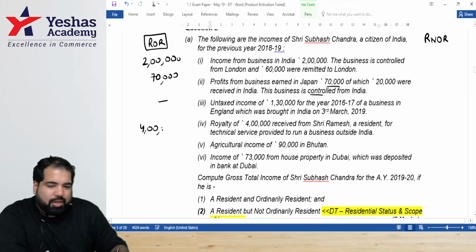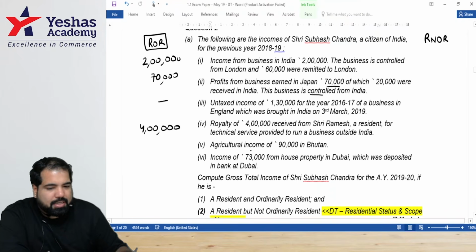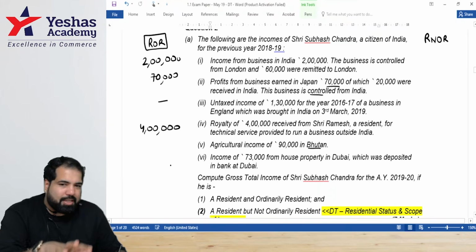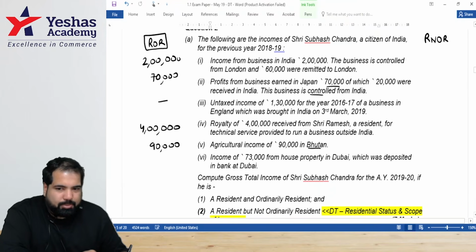Full amount, guys. ROR, that's why, guys, it's very easy. Next, agriculture income. Yes, will it be taxed? Only because it's in Bhutan. If it was in India, then it would be exempt. We've not done that chapter, but the exemption is under section 10(1). So how many thousand here? 90,000. And here, taxable? Yes.